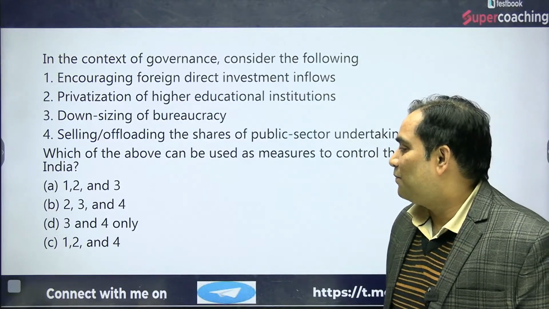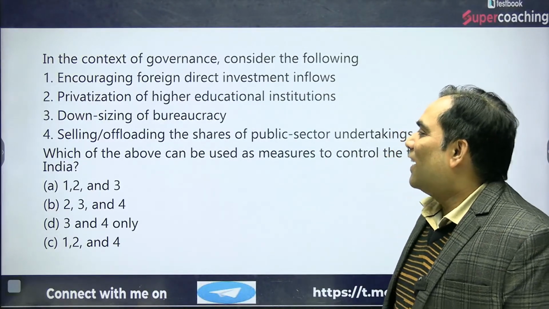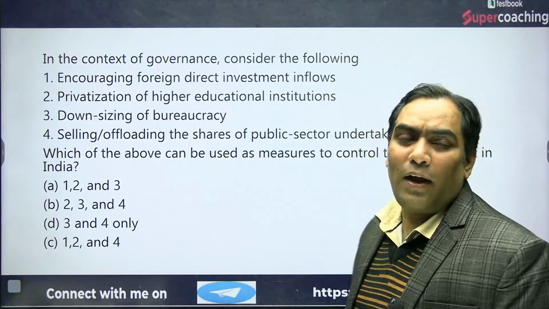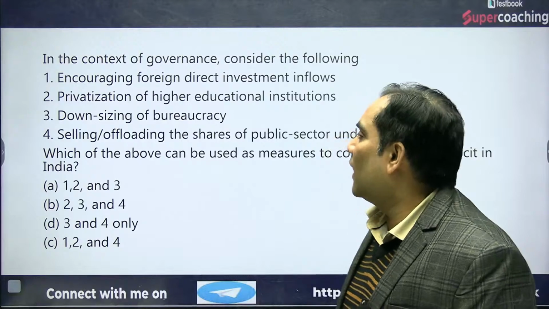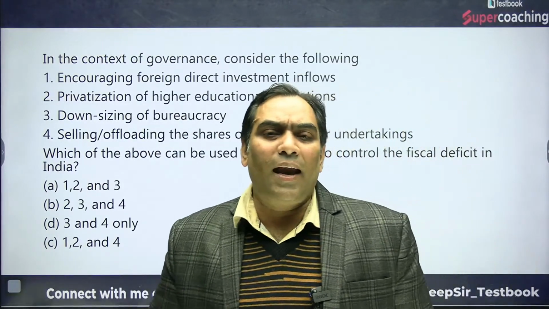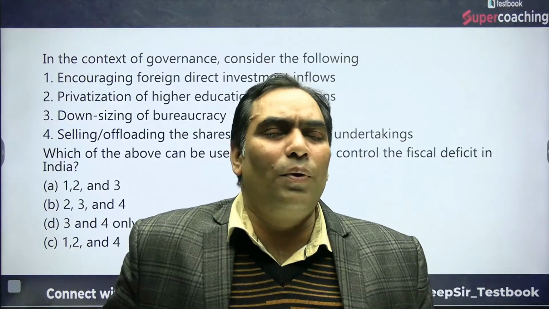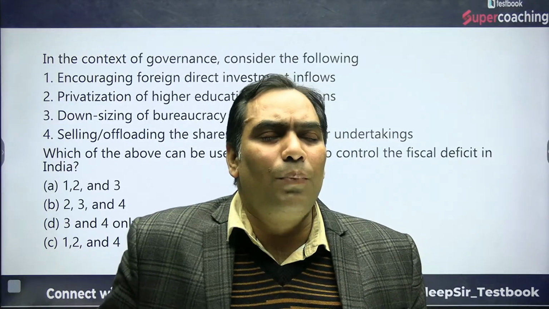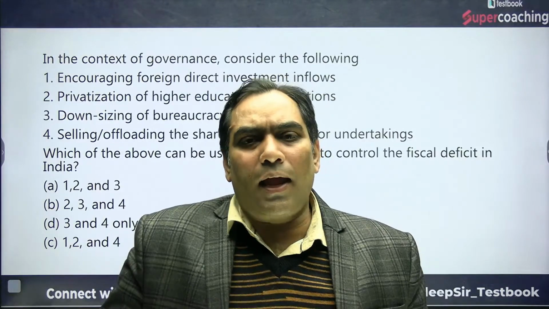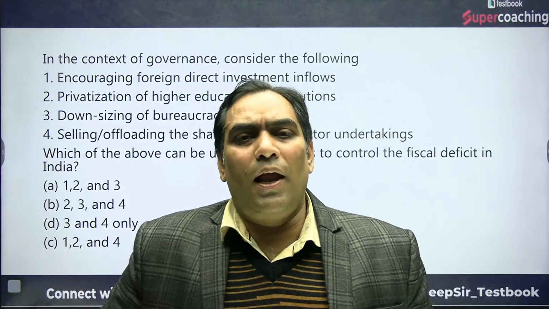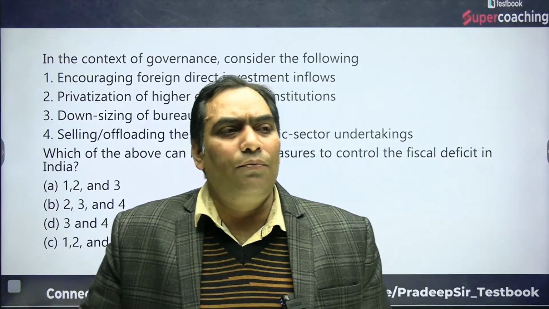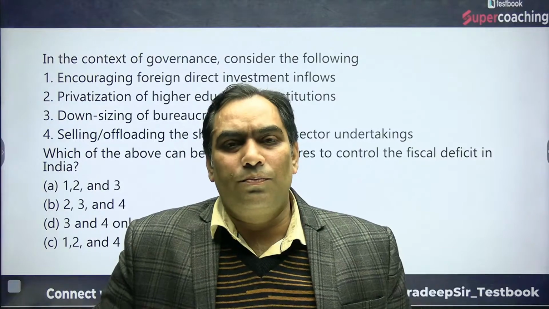I will not answer yet, because otherwise people will know that one is wrong. Okay, one is wrong. I can tell you that encouraging foreign direct investment inflow is going to be a component of the BOP, balance of payments, not the government budget. That will be accounted in the BOP, not in the government budget. That's why the first is outrightly wrong.